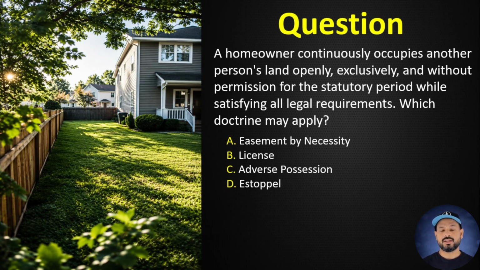Question number 43. A homeowner continuously occupies another person's land openly, exclusively, and without permission for the statutory period while satisfying all legal requirements. Which doctrine may apply? A. Easement by necessity. B. License. C. Adverse possession. D. Estoppel. Correct answer C. Adverse possession. Adverse possession may transfer ownership when all legal elements are satisfied.